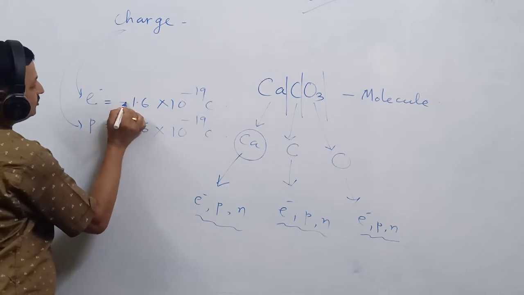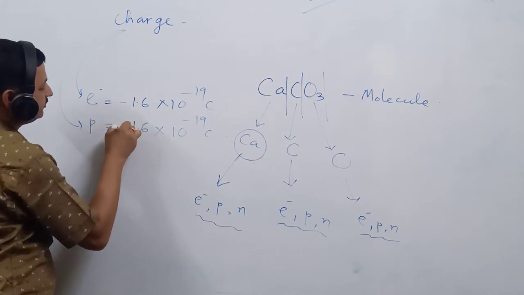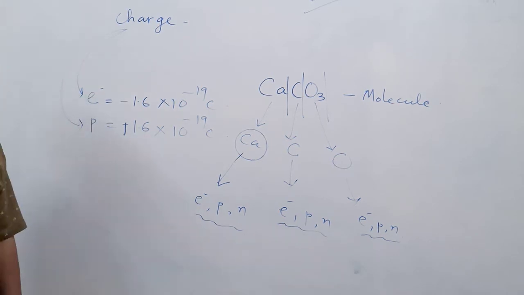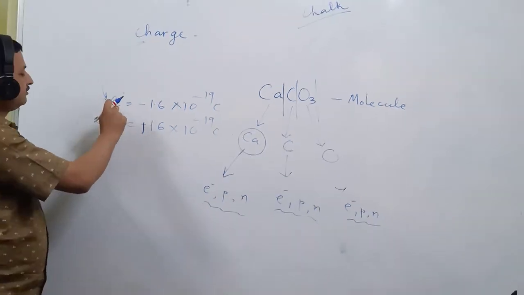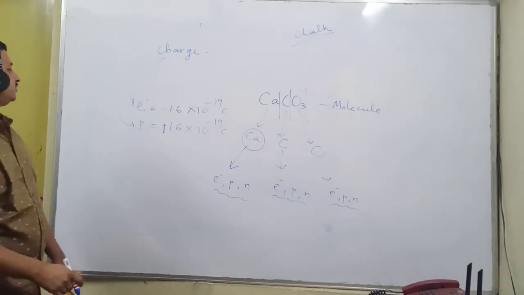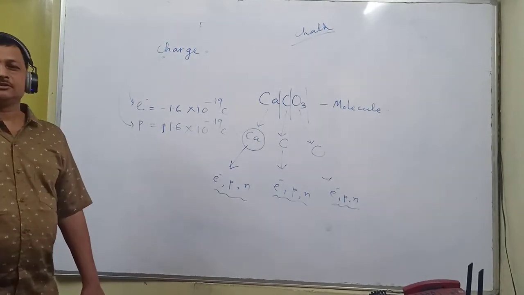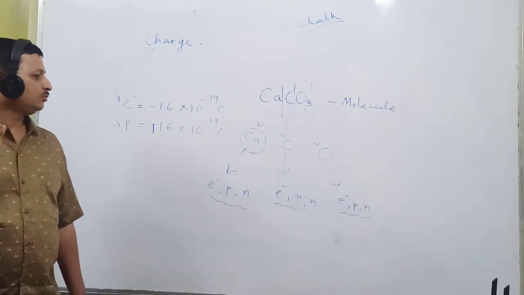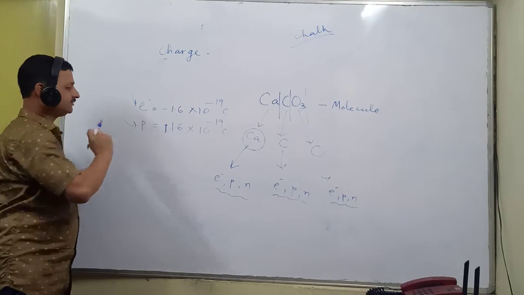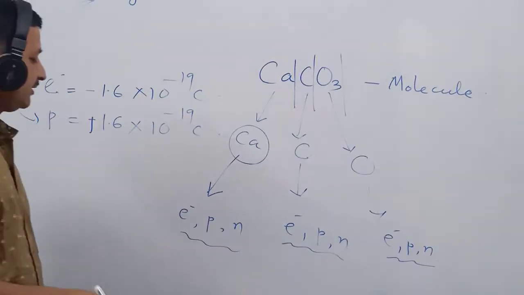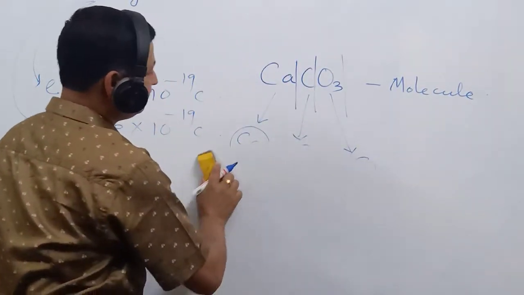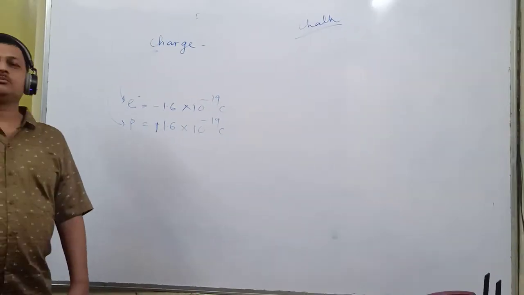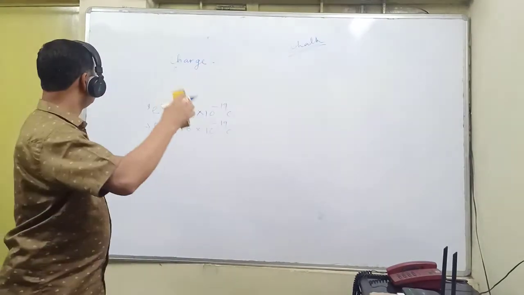This one is negatively charged, please keep in mind, and this one is positively charged. And in magnitude, both are same. That's why an atom is electrically neutral always. You have read in class 9 in chemistry, an atom is electrically neutral because it contains equal number of electrons as well as equal number of protons.